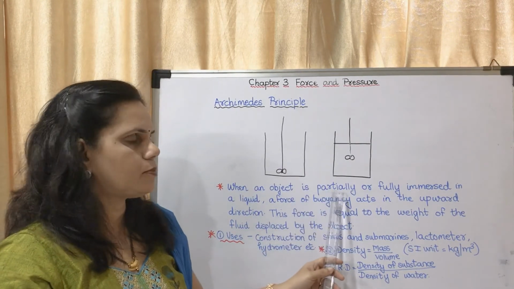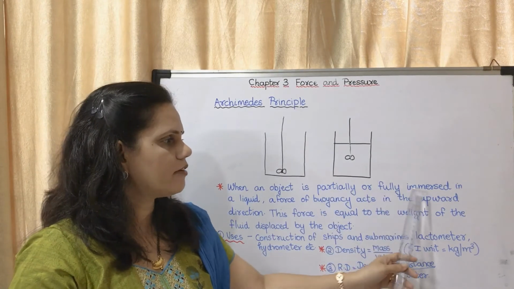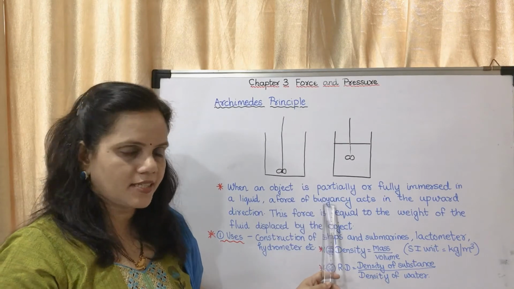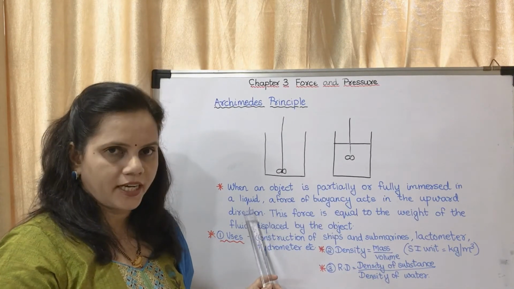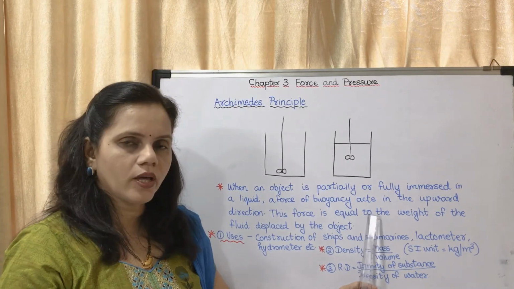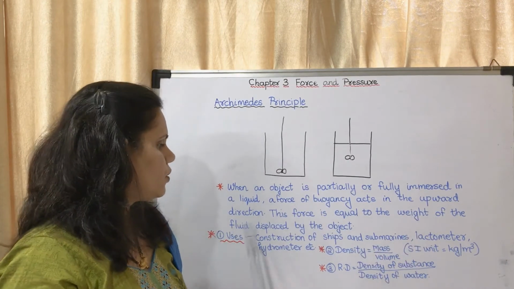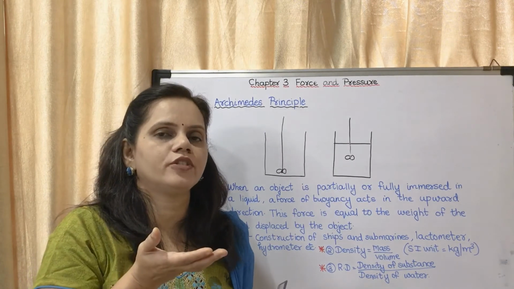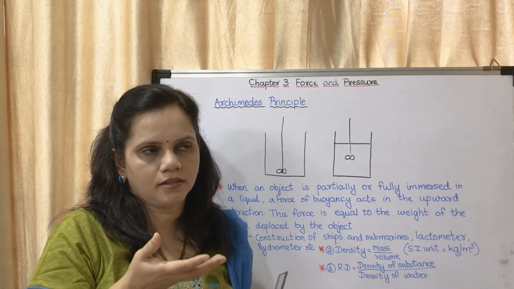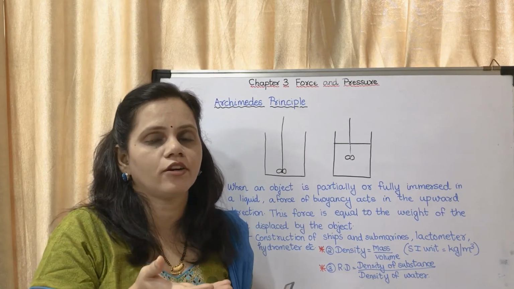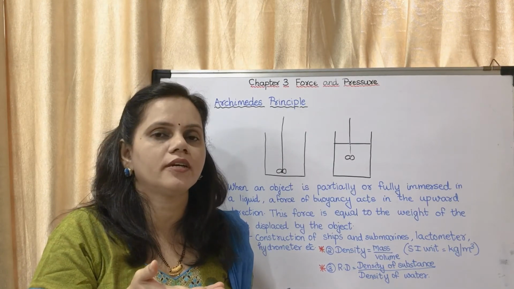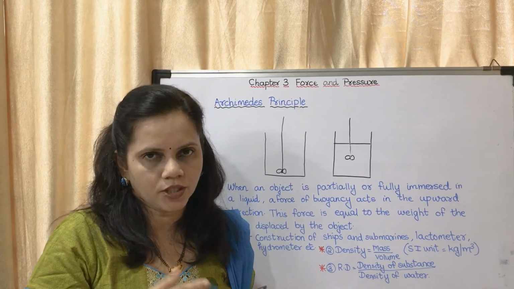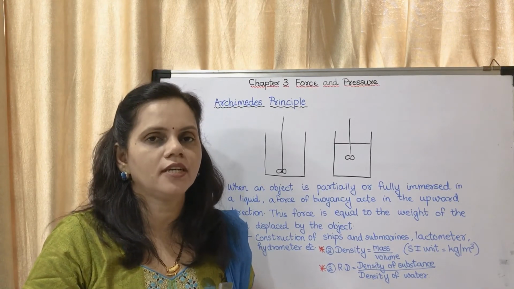When an object is partially or fully immersed in a liquid, a force of buoyancy acts in the upward direction. This force is equal to the weight of the fluid displaced by the object. So how much buoyant force will be there? It will be equal to the weight of the fluid displaced, which is equal to the weight of the object. Okay, hope you have understood.